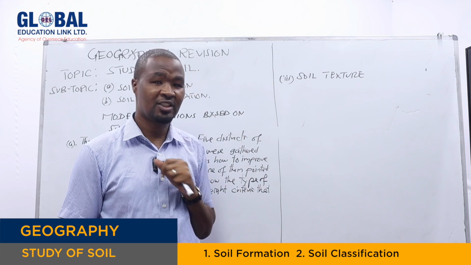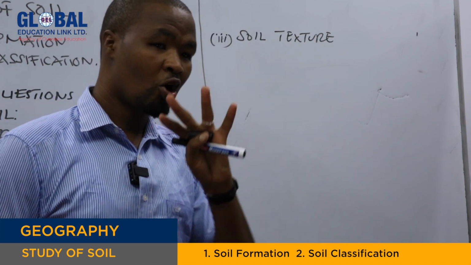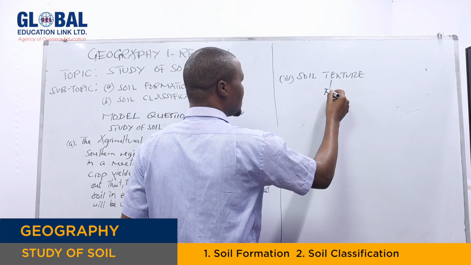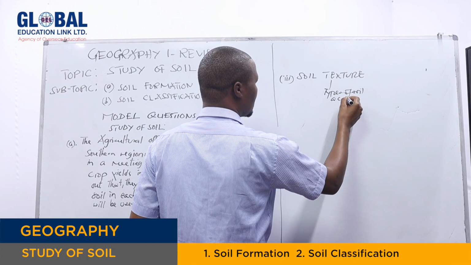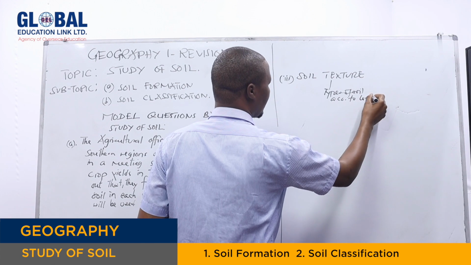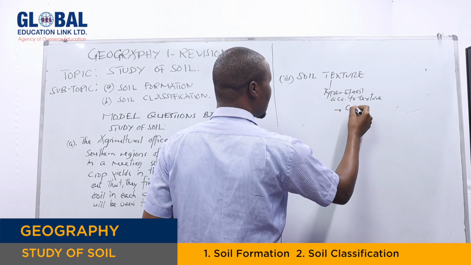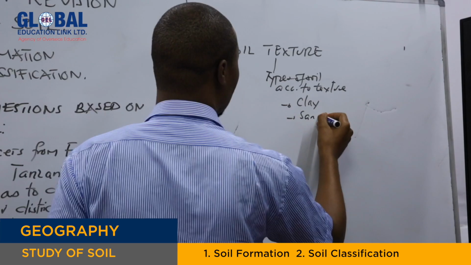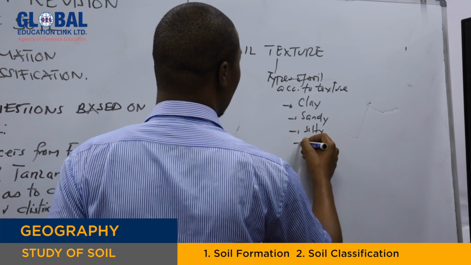We can classify soil texture into 3 or 4 types. Types of soil according to texture: we have the clay soil, then the sandy soil, then the silty soil, then the loam.